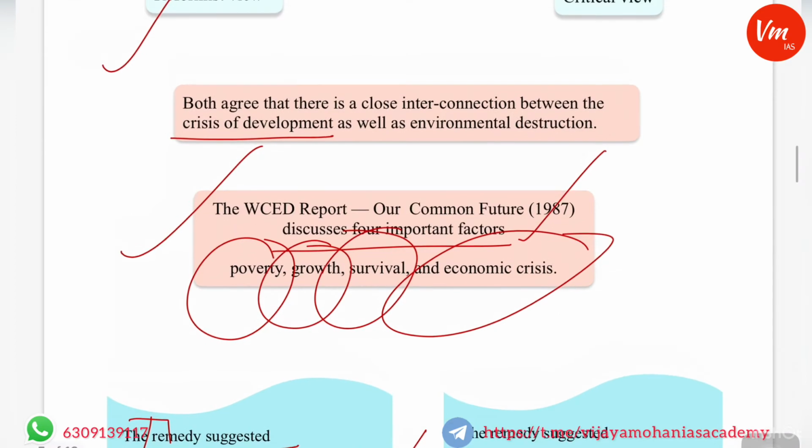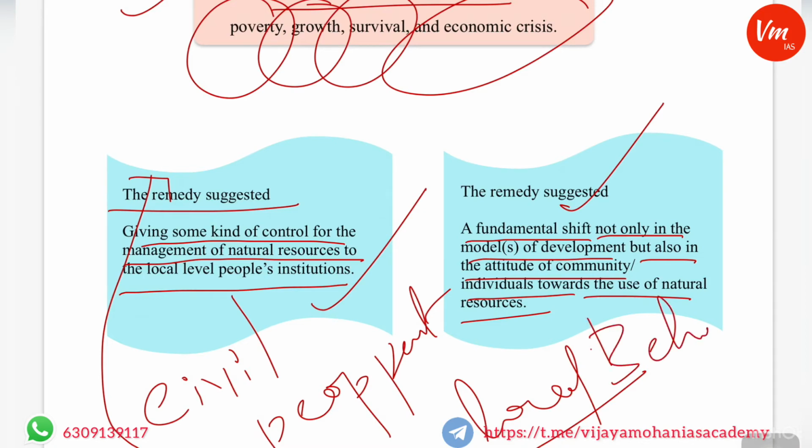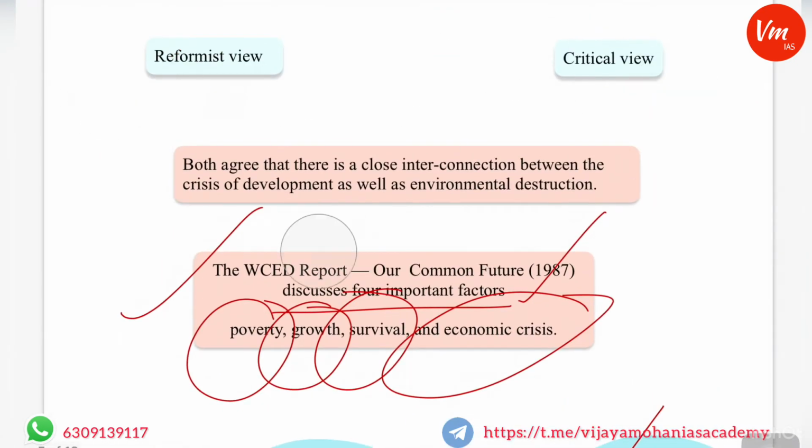And as far as the critical discourse is concerned, the remedy is that there needs to be a fundamental shift not only in the models of development but also in the attitude of community or individuals towards the use of natural resources. So this view is radically suggesting that the individuals or community and their behavior towards the natural resources has to be changed. In fact, it is like behavioral economics. So the behavior of the community as a whole and individual has to be changed radically in order to protect the environment. So these are the three views.